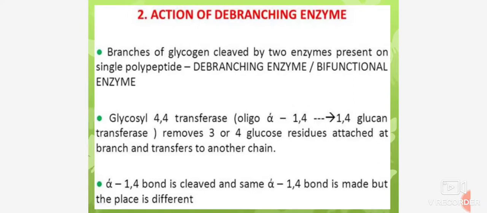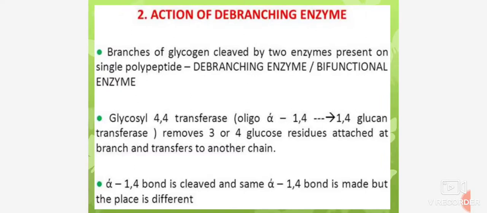Branches of glycogen are cleaved by 2 activities present on a single polypeptide, that is the debranching enzyme, or bifunctional enzyme. Glycosyl 4:4 transferase, oligo alpha-1,4 to alpha-1,4 glucan transferase, removes 3 or 4 glucose residues attached at the branch and transfers them to another chain.